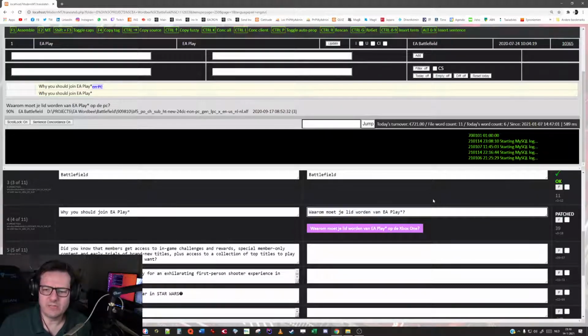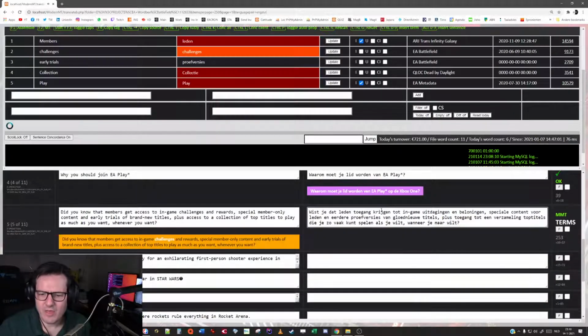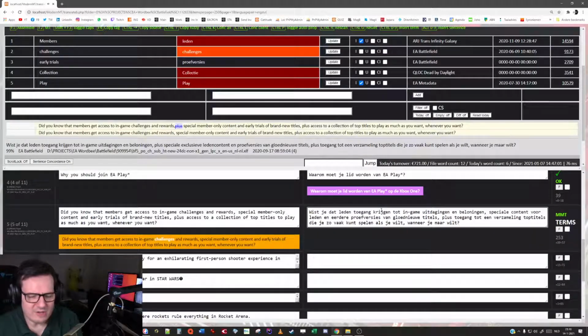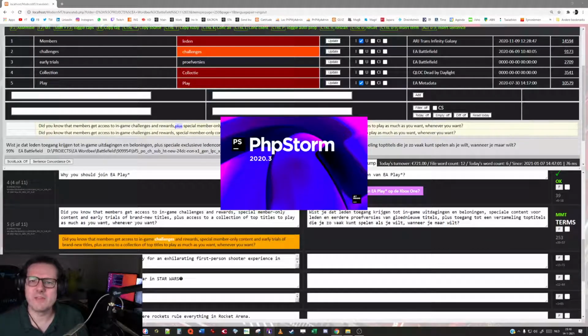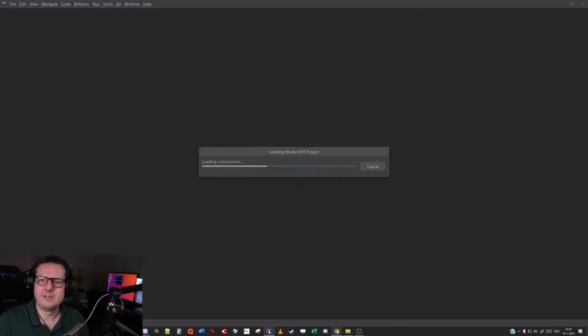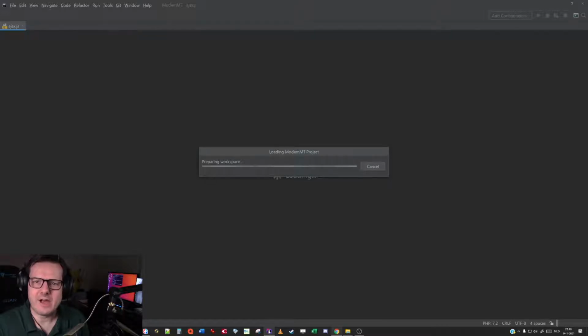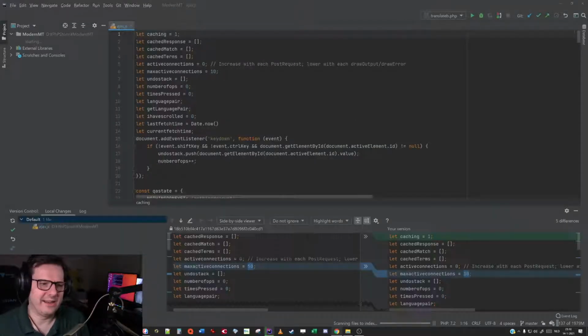So the only difference, as said before, is the fact that on Xbox One at the end has been taken away. So if I do exactly the same in Dutch, then we should have more or less a perfect match. Waarom moet je lid worden van EA Play? This is correct. It's patched, but it's now correct. I've edited it. And I go Control down, and there we go. Okay, now, did you notice how fast this went? Because when I went to line 5, the machine translation more or less appeared immediately.